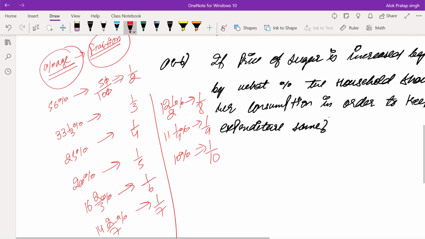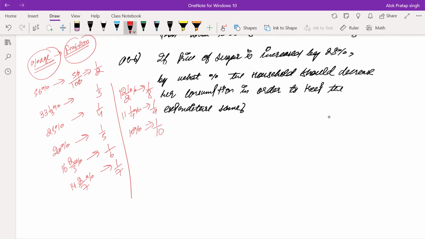So these percentage values from 1 by 2 to 1 by 10, we need to learn in order to do our questions efficiently. When we are given in the question a percentage value of 50%, we'll have to consider that its value is not 50% anymore, its value will be equal to 1 by 2.